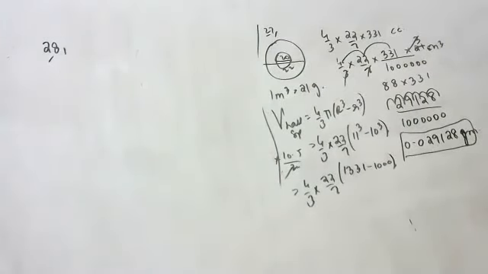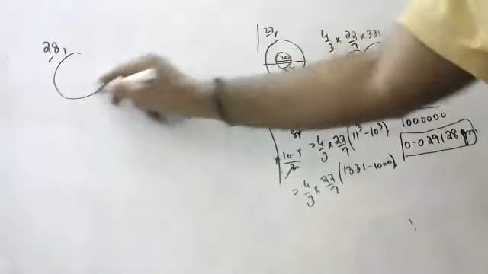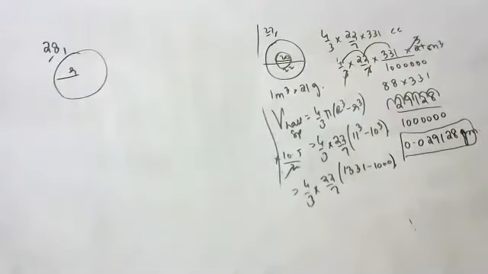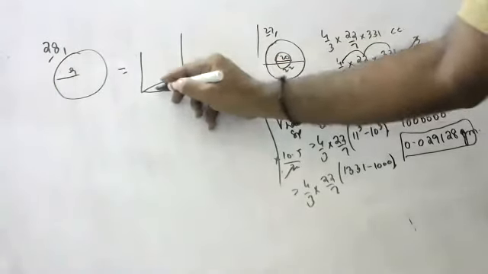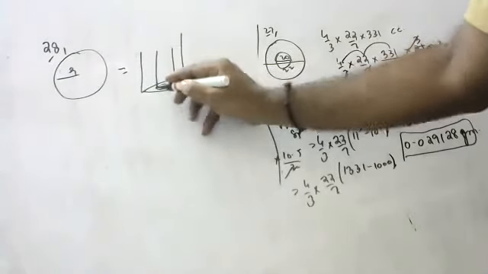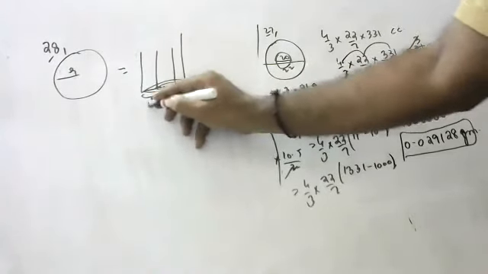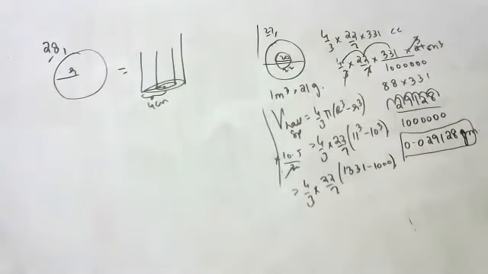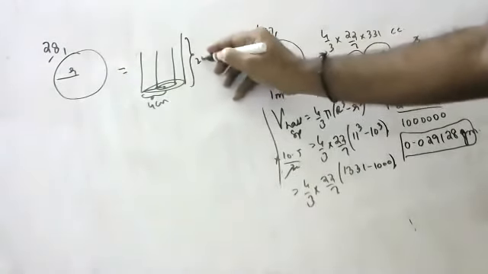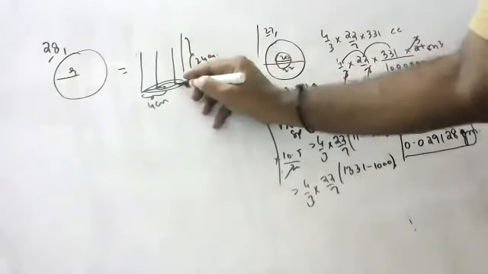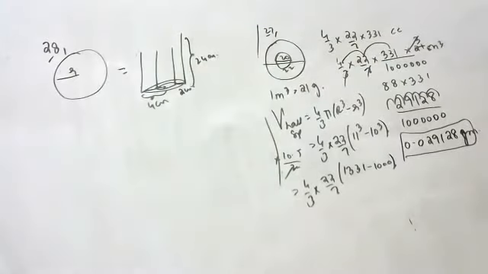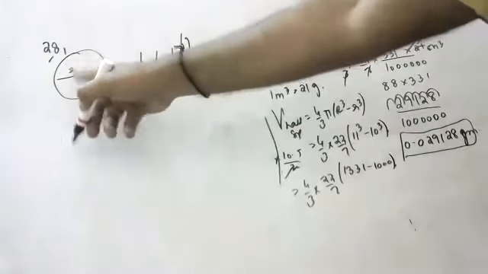The 28th question: a solid sphere of radius r is melted and recast into a hollow cylinder of uniform thickness. The external radius of the base of the cylinder is 4 centimeters, its height is 24 centimeters, and the thickness is 2 centimeters. Find the value of this r.